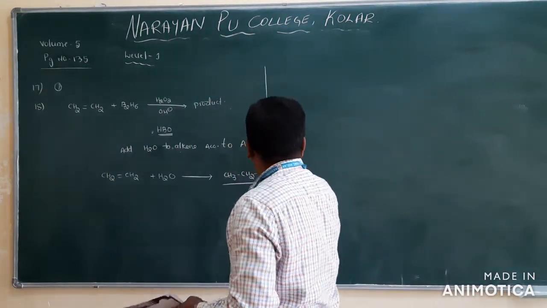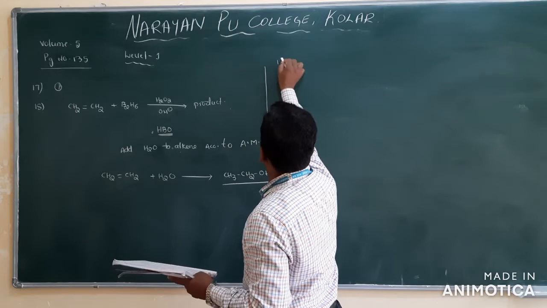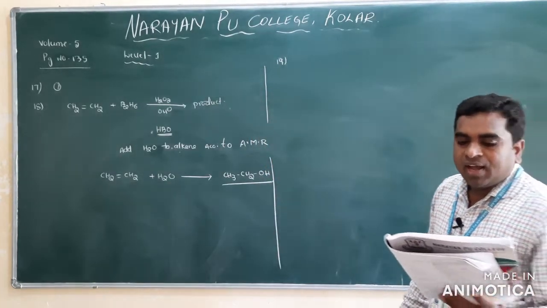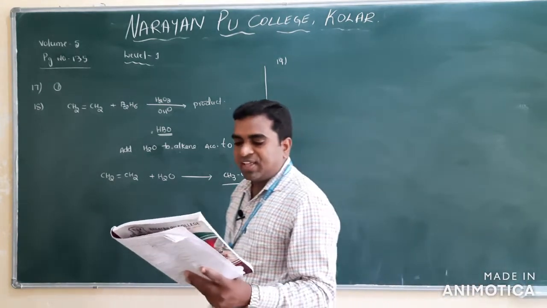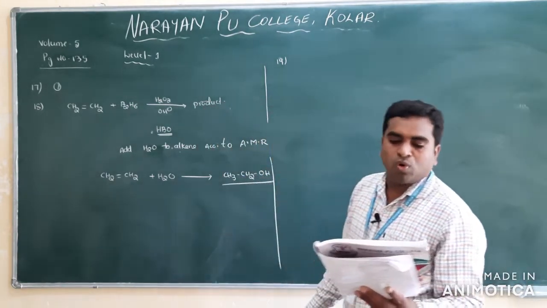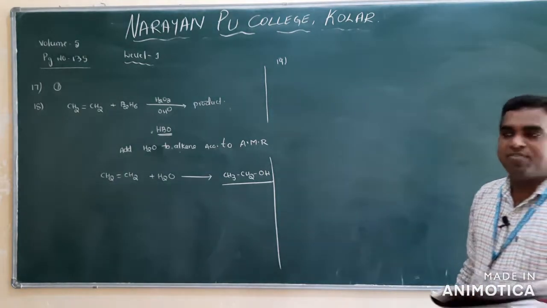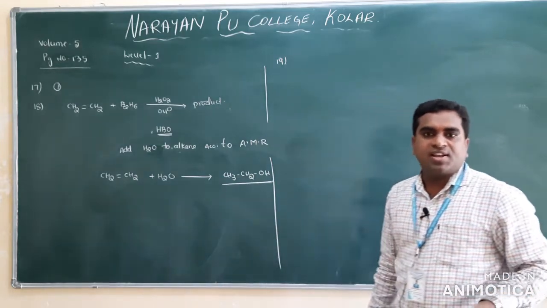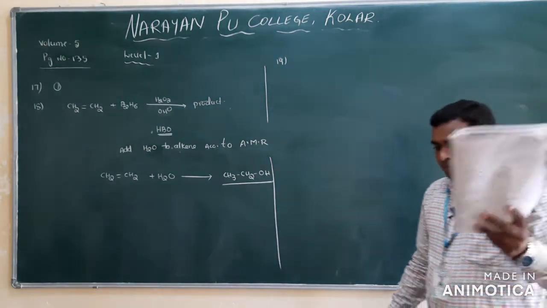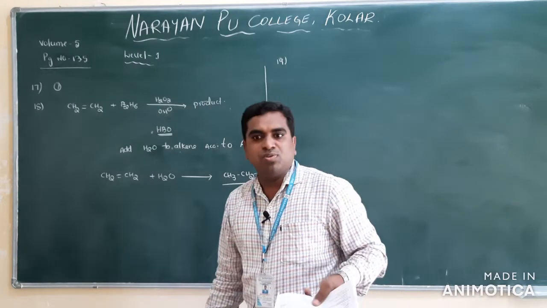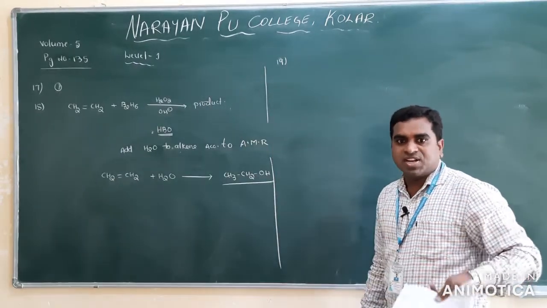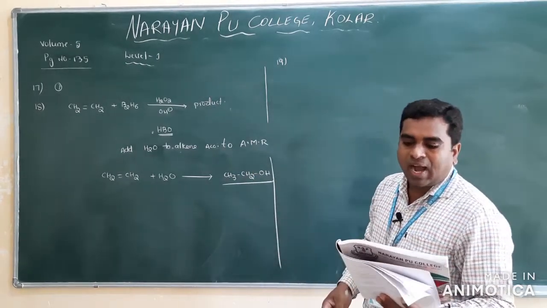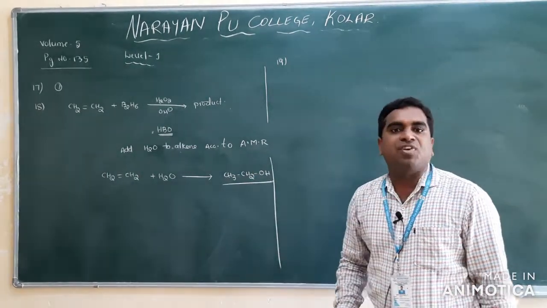Next one is question number 19. See question number 19. Phenolphthalein is obtained by heating phthalic anhydride with concentrated H2SO4, with benzyl alcohol, benzene or phenol. How will we prepare phenolphthalein? Phenolphthalein is an indicator. You might have studied it in the first year practicals. We use phenolphthalein as an indicator in acid base titrations. Clear? So how to prepare it? We will prepare that compound from phthalic anhydride and phenol.